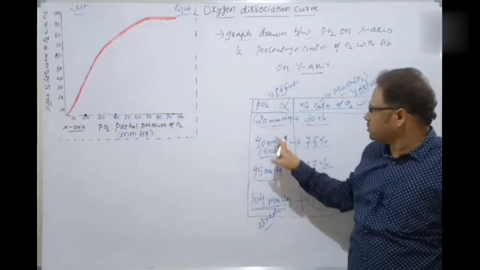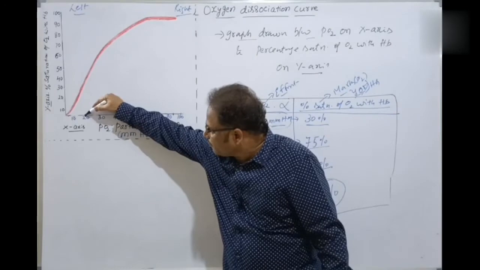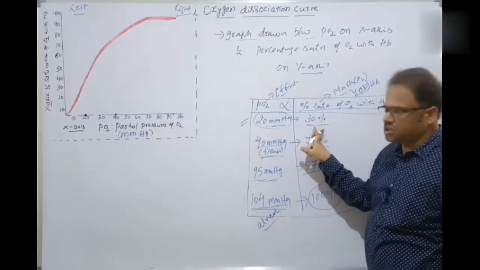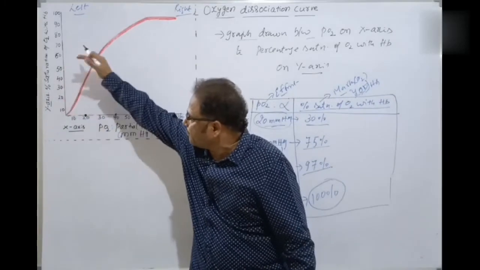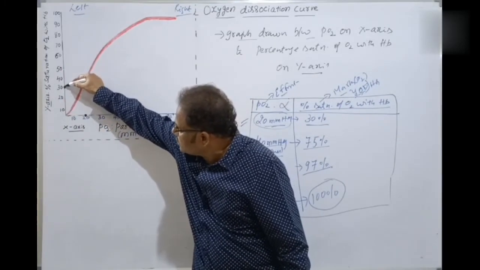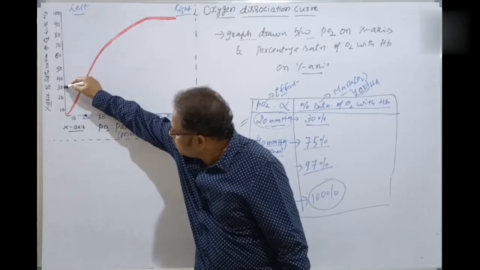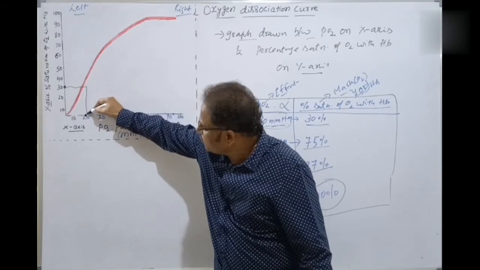I am taking this point. And what is the percentage saturation here? 30%. This is the percentage saturation, isn't it? So where is the 30%? This is the 30%. See here. So you draw like this, then you have to draw like this, very simple.